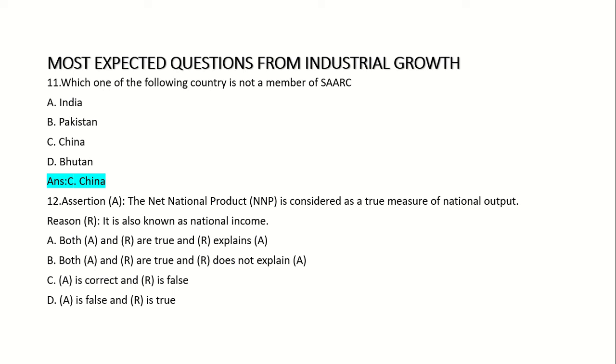12th question. Assertion A. The net national product is considered as a true measure of national output. Reason. It is also known as national income. Option A. Both A and R are true and R explains A. Option B. Both A and R are true and R does not explain A. Option C. A is correct and R is false. Option D. A is false and R is true. Answer. Both A and R are true and R explains A.